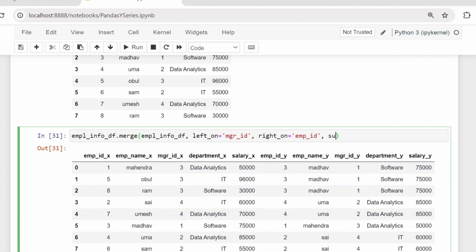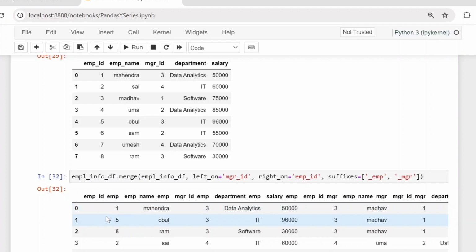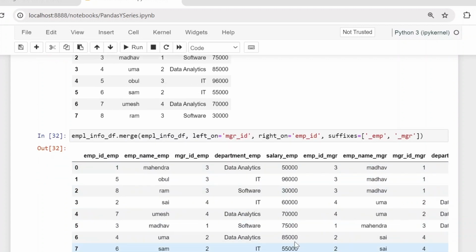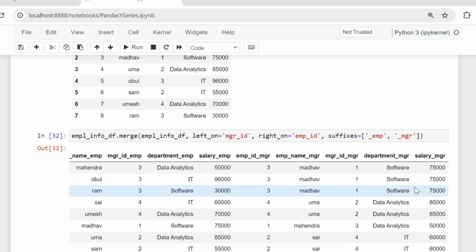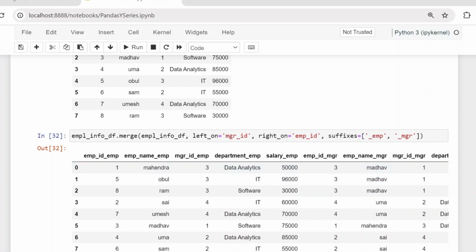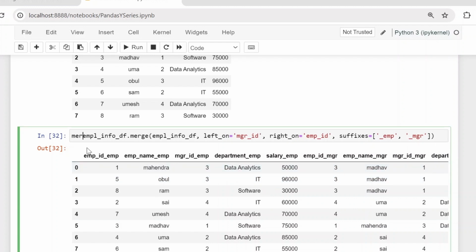So we are going to make that different by using suffixes equal to. For the left table, the suffix we want is _emp, and for the right table, the suffix we want is _manager. Now you can see we are getting _emp suffixes, up to salary. So up to here are only employee details, and from here onwards all details are related to managers. These are all managers. Now here I'm going to consider this as merged data.